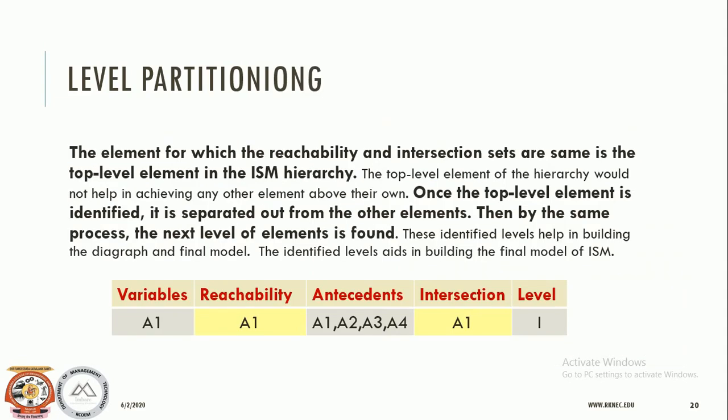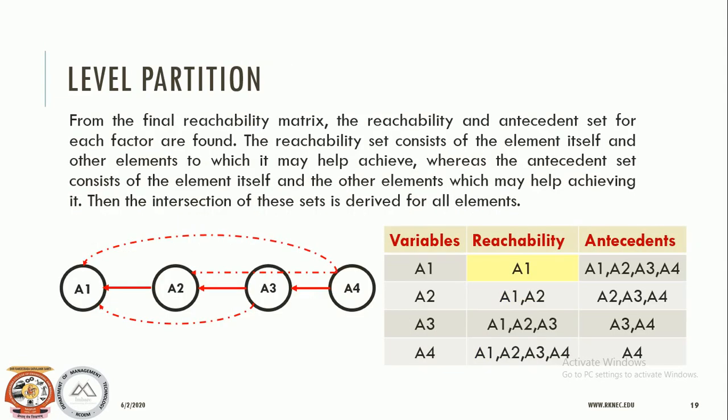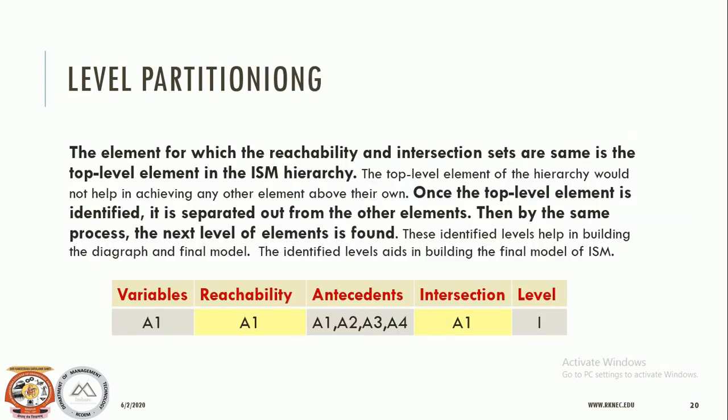Now once we have done the computation of reachability and the antecedent nodes, what we need to identify is the level. So how can we identify the level? A simple way is that if the reachability value and the antecedent value, the intersection, come out to be the same. This is the set of reachability variables, this is the set of antecedent variables.